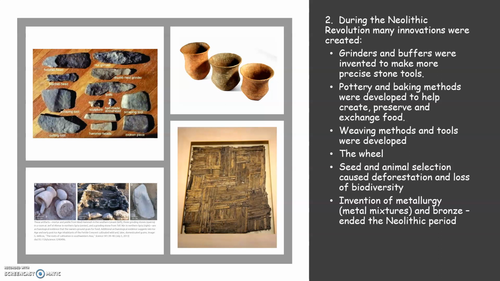You had seed and animal selection. So we're purposely growing certain types of plants and selecting animals for certain genetic characteristics, and this is causing a loss of biodiversity. And then eventually we're going to have metallurgy, which ends the Neolithic period. In the meantime, you see here some stone tools in the top left, so much more sophisticated than those in the Paleolithic age, and also more useful for agriculture.